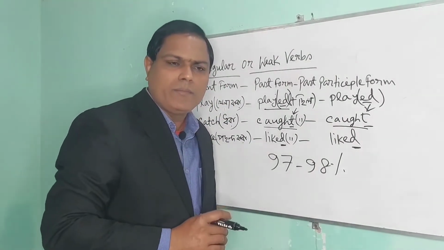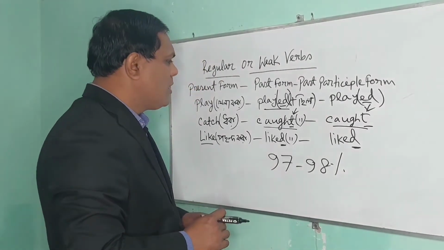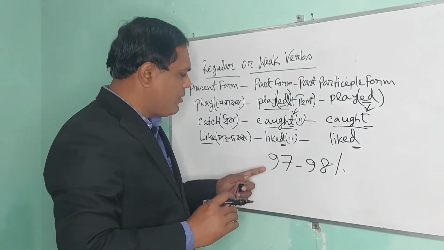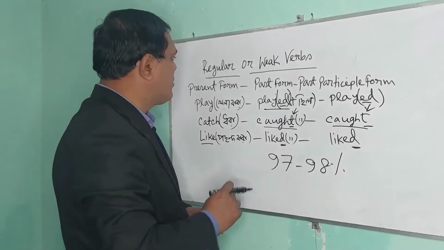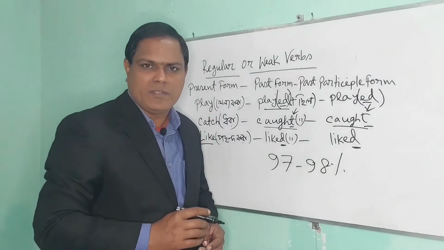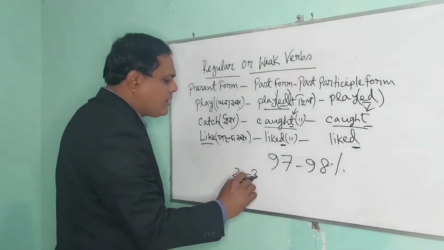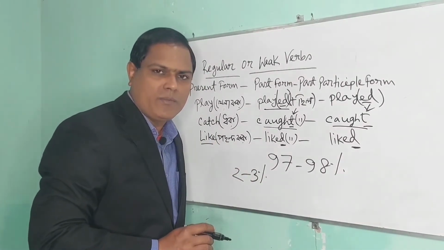According to language specialists, in English you will find about 97 to 98% regular verbs. Only 2 or 3% are irregular verbs or strong verbs.